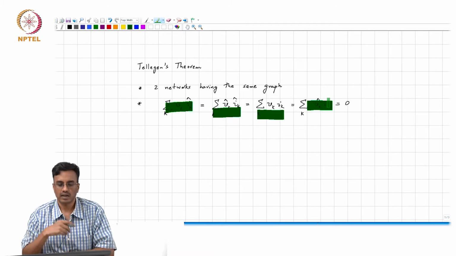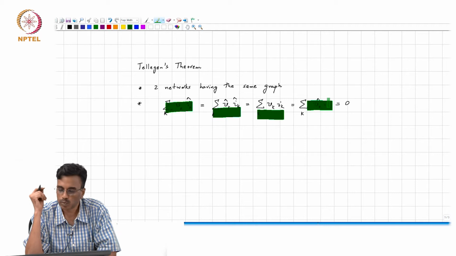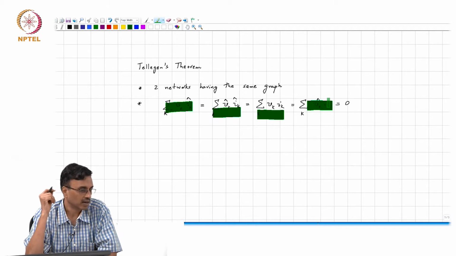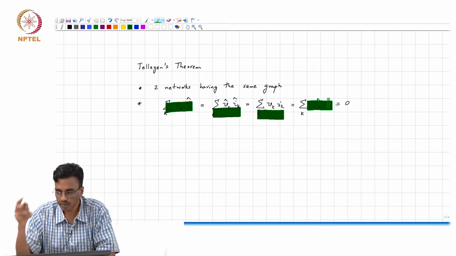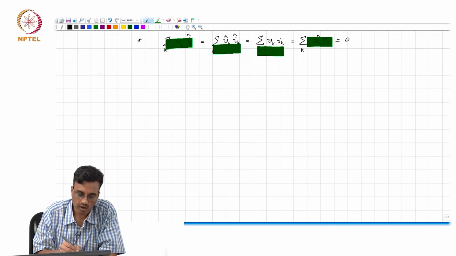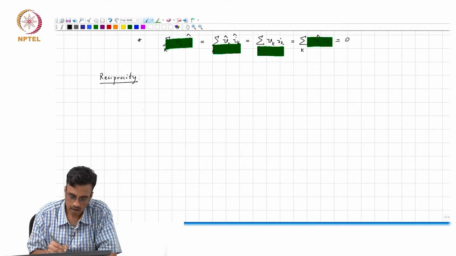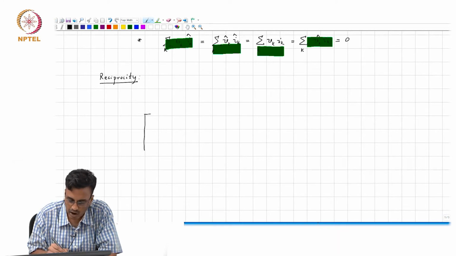Now, it turns out that Tellegen's theorem is also very useful to prove a whole lot of interesting theorems. The first one that I'd like to draw your attention to is reciprocity. And the idea is the following. So, let us say you have a linear network.